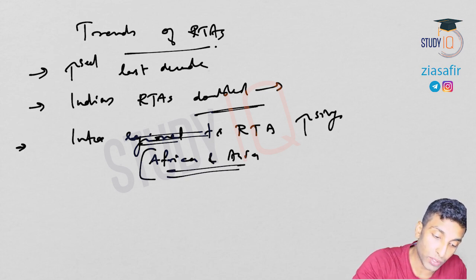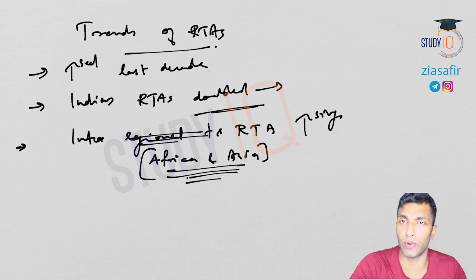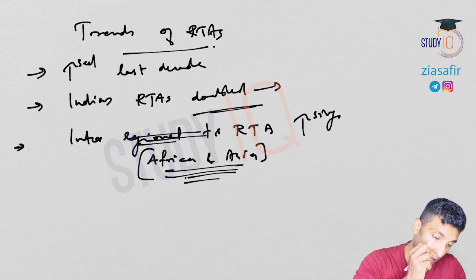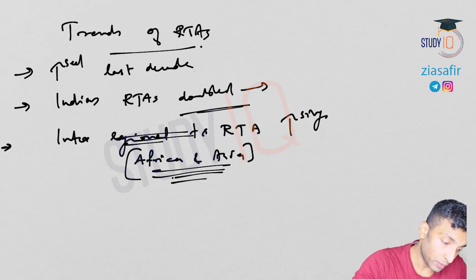So resource allocation will be diverse. That is the advantage: different types of resources in Africa and Asia. So the advantage is like this.